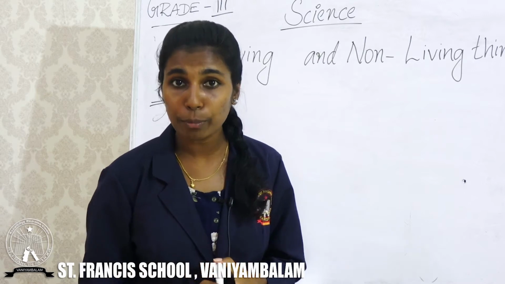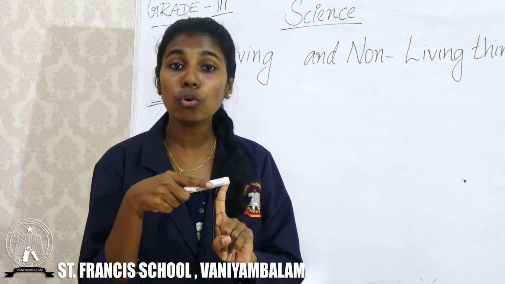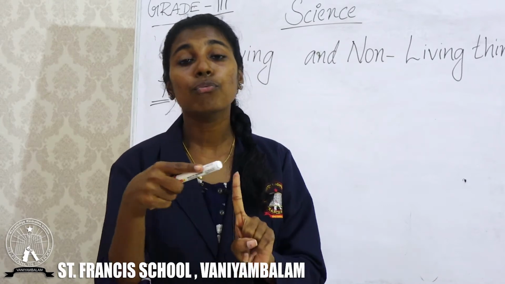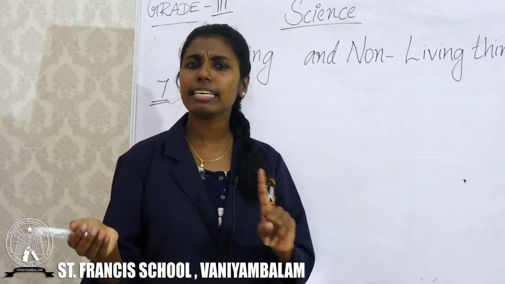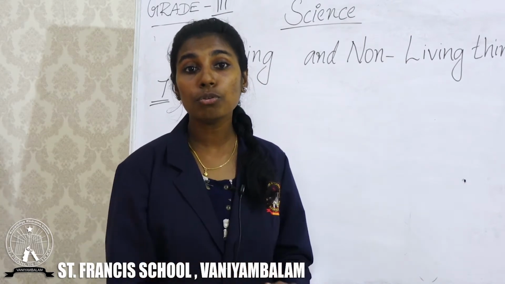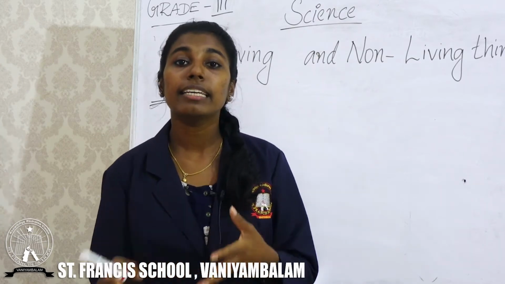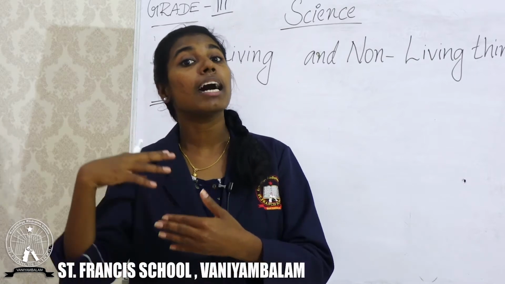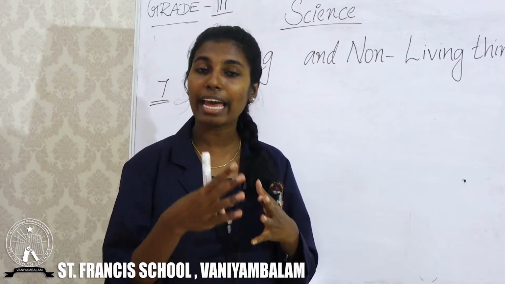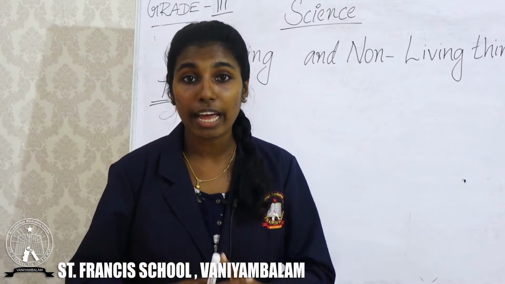What was the first character? Living things need food and water. We discussed many examples: animals like cows and elephants eat plants, and some other animals like tiger and lion eat other animals like zebra, deer, etc. So animals need food and water. We humans also need food and water.